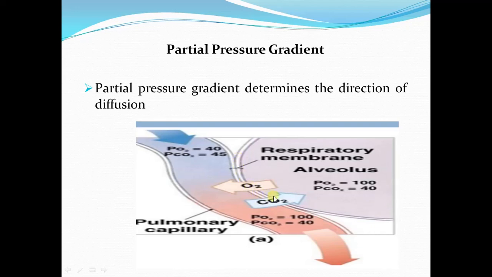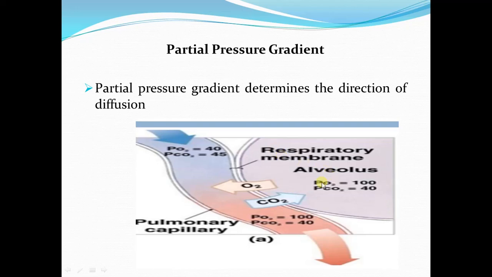This is the respiratory membrane. This is the air in the alveolus. This is the blood in the pulmonary capillary. We just said that partial pressure gradient will determine the direction of diffusion. A gas will diffuse from an area of high partial pressure to the area of low partial pressure.